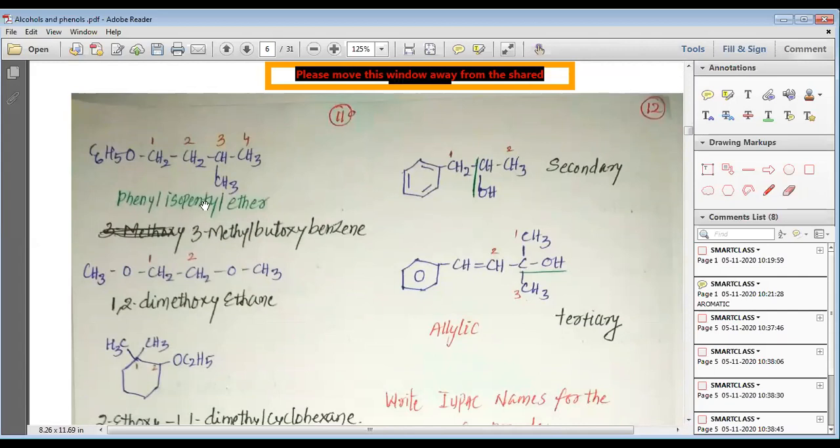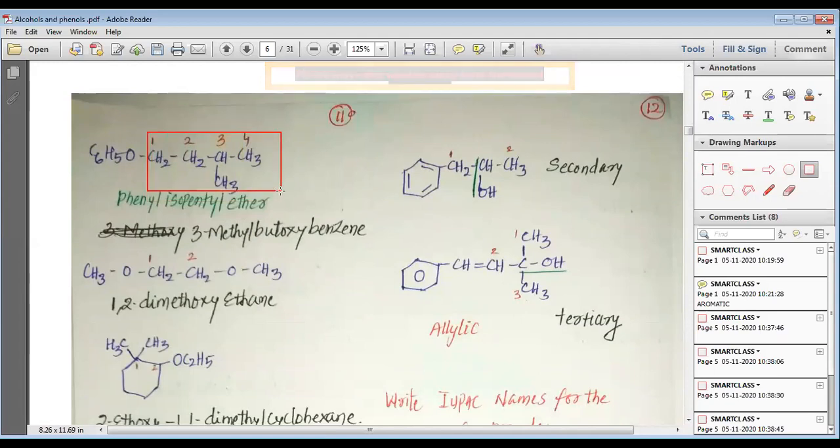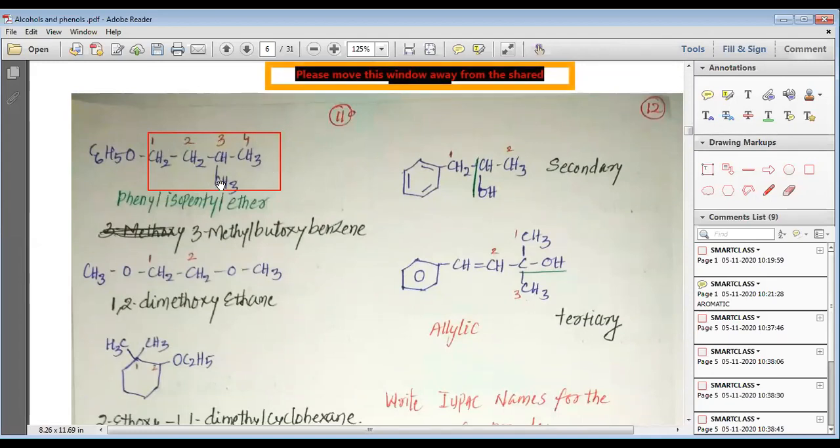We have a few more names to study. This is phenyl isopentyl ether, my dear students, sorry, I just made a mistake. You can see that here we have 5 carbon, so the common name is isopentyl. But if you look at this boxed structure, you can see that on the third carbon we have a methyl group, so if we study only the boxed part, we can call it 3-methylbutane.